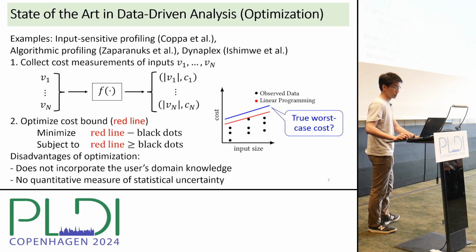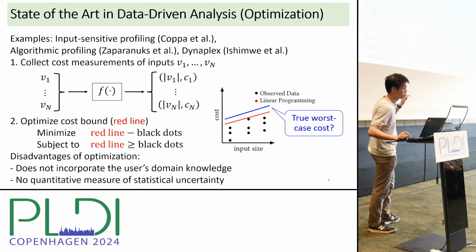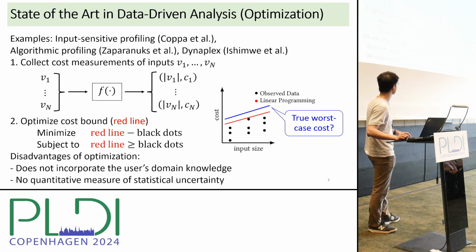A disadvantage of this optimization-based technique is that it doesn't incorporate the user's domain knowledge about how large the gap should be between the black dots and the blue line in the diagram, which represents a true worst-case cost and can be strictly higher than the red line, which is the result of optimization. Also, optimization provides no quantitative measure of statistical uncertainty of inferred bounds.